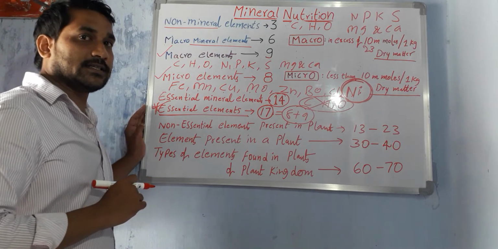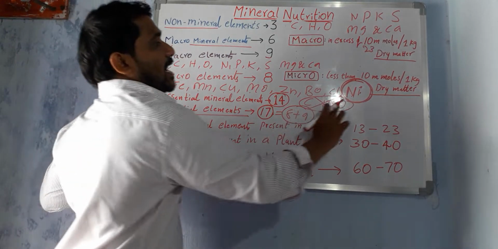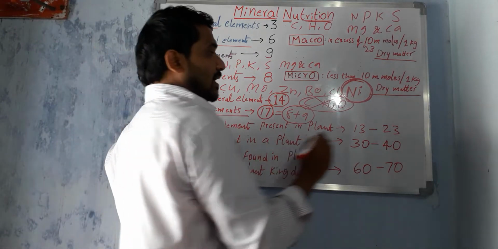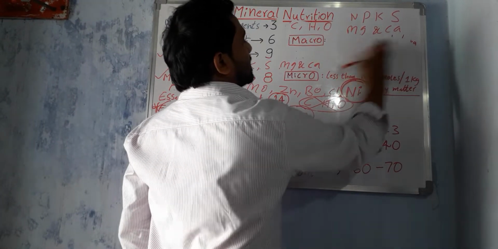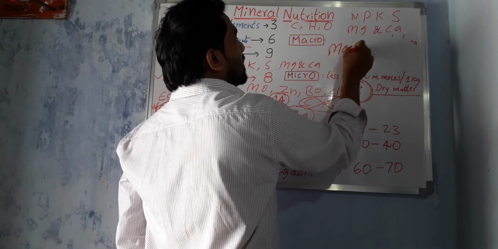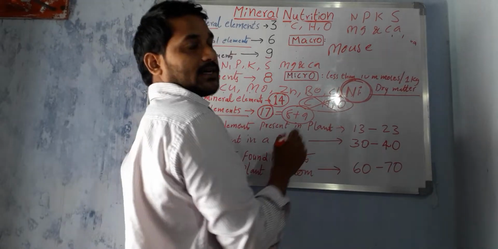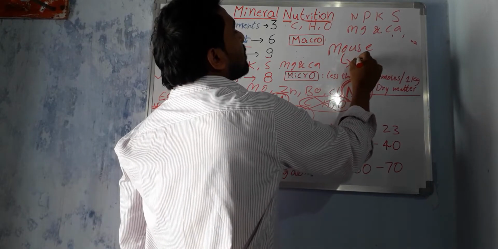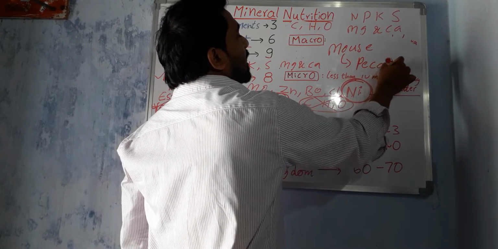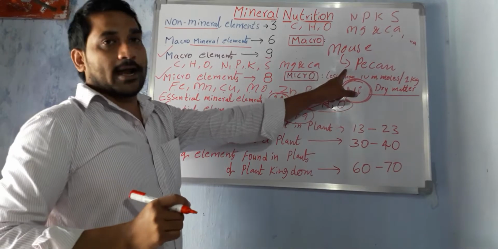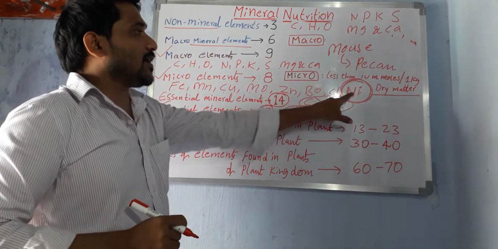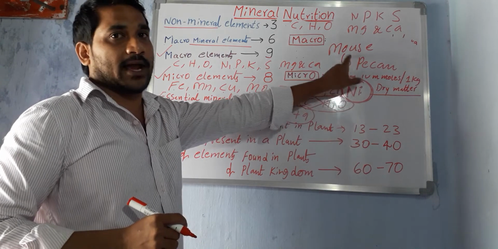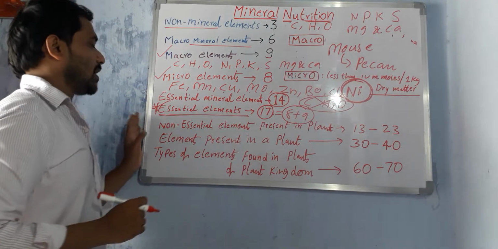Name the disease caused by that element. What is the disease? Mouse ear disease. In which plant? Pecan plant. Mouse ear disease is caused by the deficiency of nickel in the pecan plant. That is the conclusion. Right.